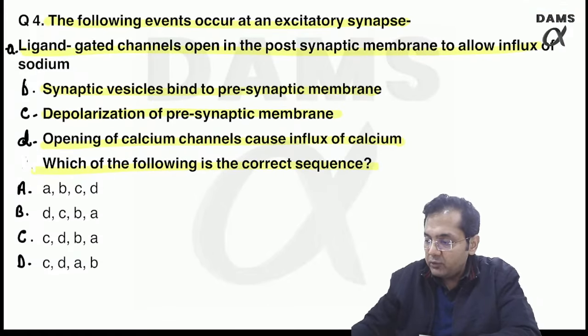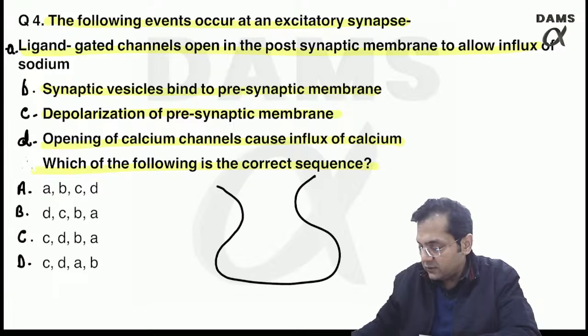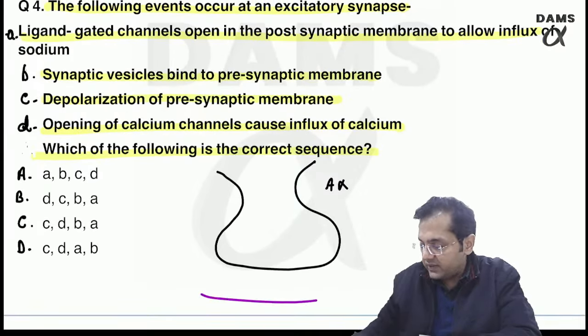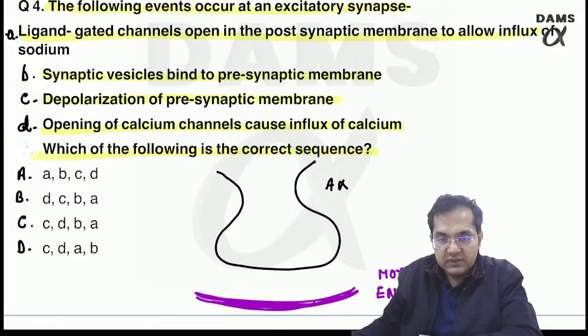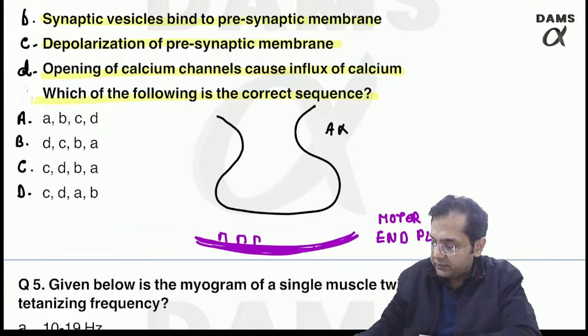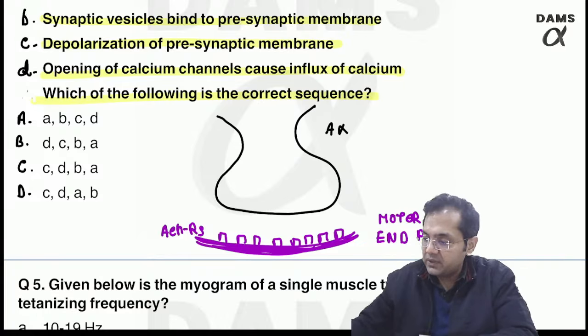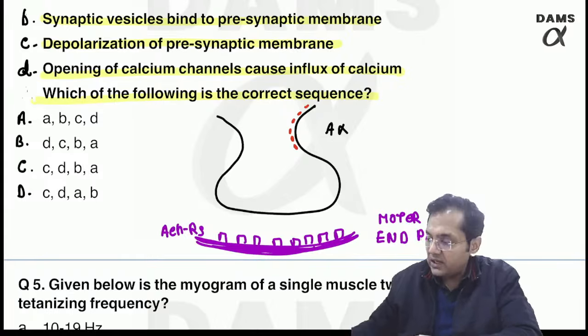So basically, if you recap for me, this is the alpha motor neuron, right? And this is, let's say, the postsynaptic membrane. Over here I would like to call it by the term motor end plate, which is a thickened part of skeletal muscle fiber having a very high concentration of acetylcholine receptors. These are acetylcholine receptors. Normally it is negative inside most of the neurons. So first event naturally has to be depolarization.